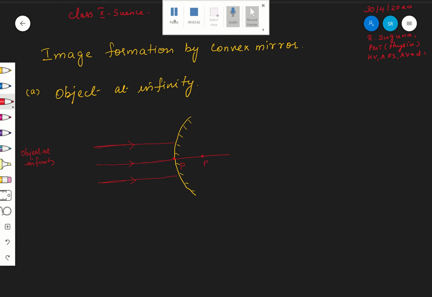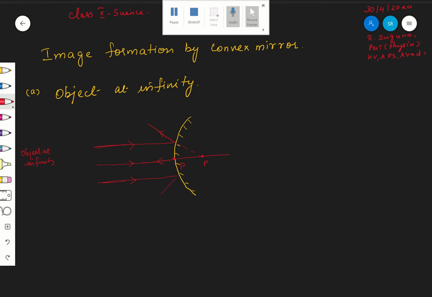So what will happen here? This is the ray, and when it is falling at P, it will be retraced because it falls along the normal. Therefore here it will go in this direction.